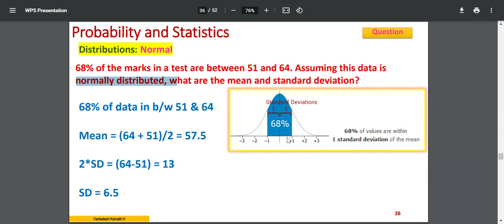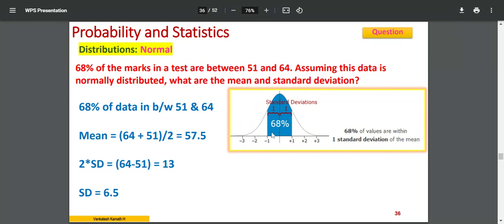It's distributed equally across this midline, so from the midpoint, this value should be equally distant from this end to this end. That is, the mean is between 51 and 64, which is (64 plus 51) by 2, 57.5. So this 0 of the standard normal distribution is equivalent to the mean 57.5.